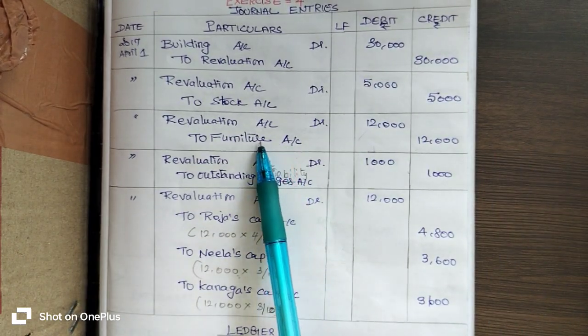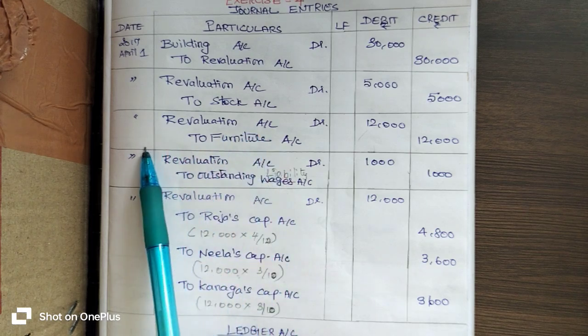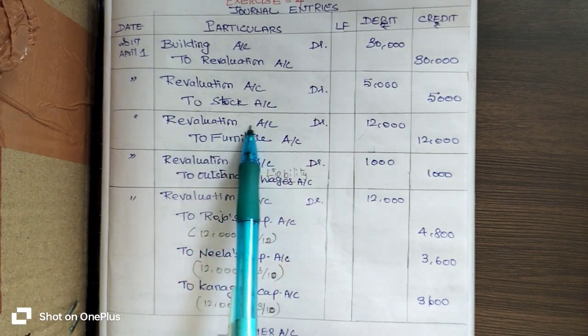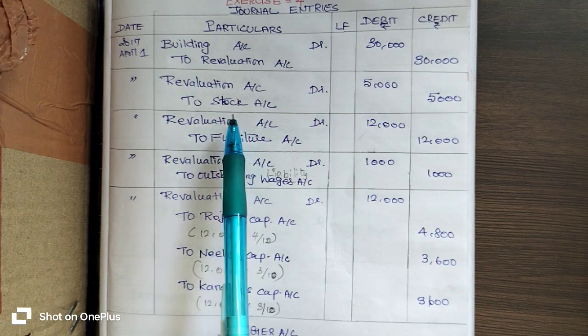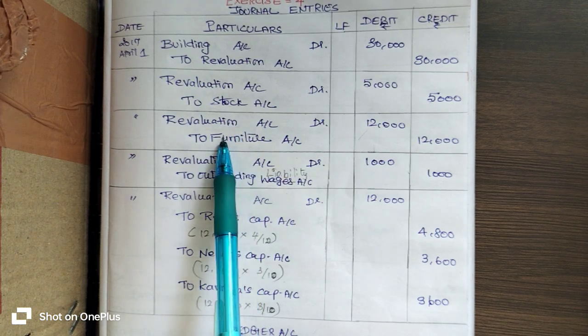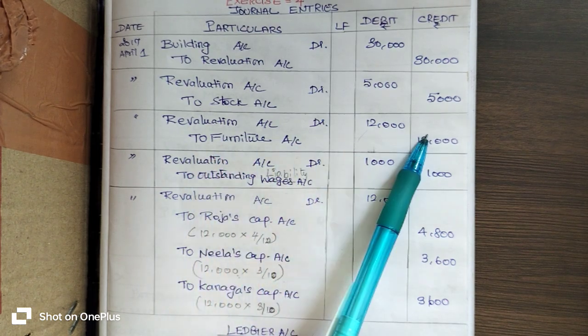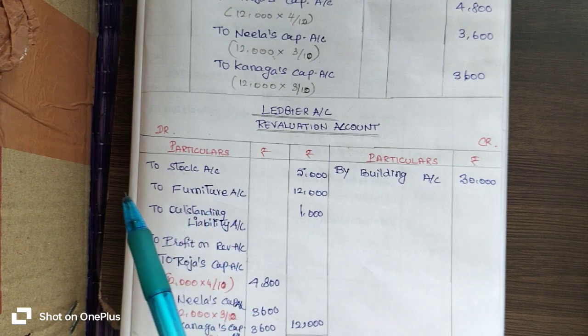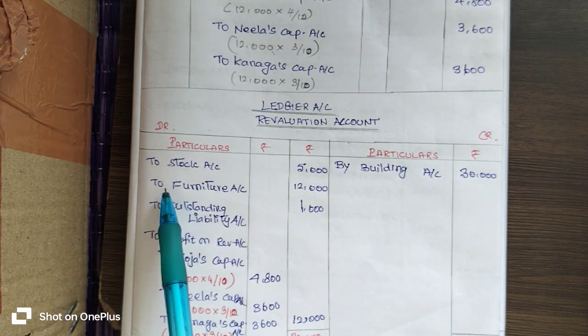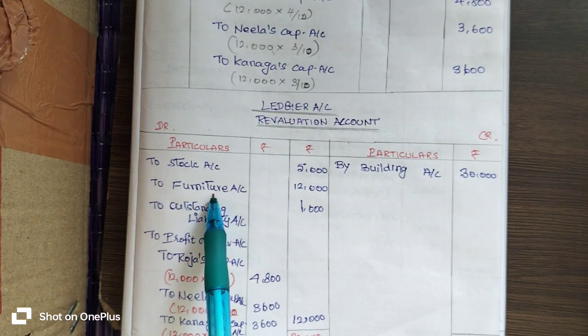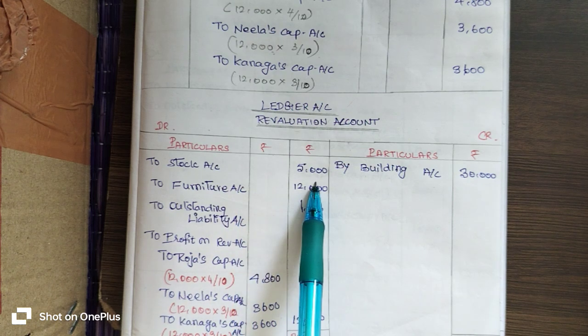Okay, where is the revaluation account here? Revaluation account is on debtor side. So you go to the debtor side of the revaluation account and you enter the opposite account on the debtor side. Which is the opposite account? Furniture account, 12,000 rupees. So we entered to furniture account 12,000 rupees.